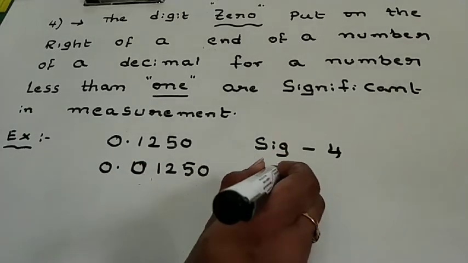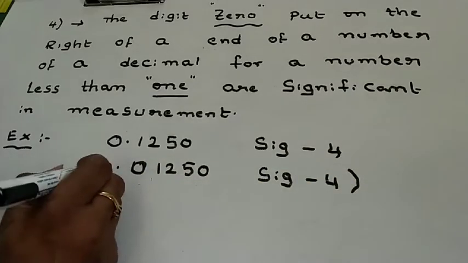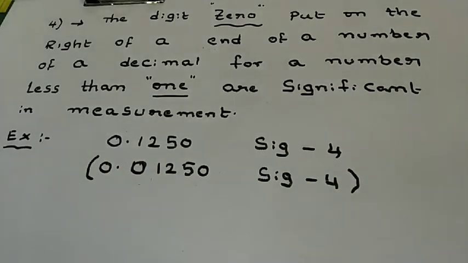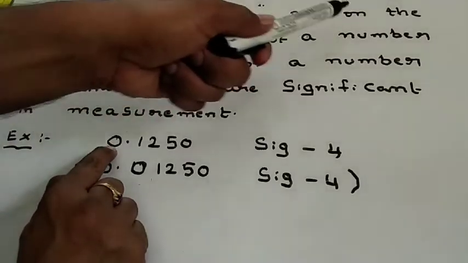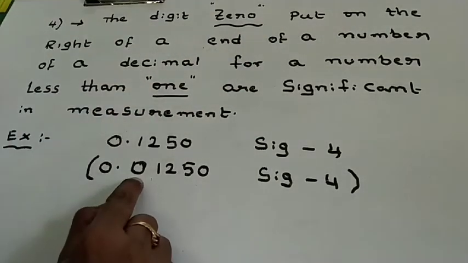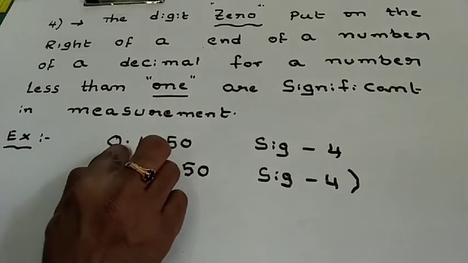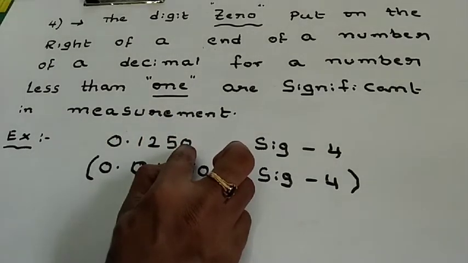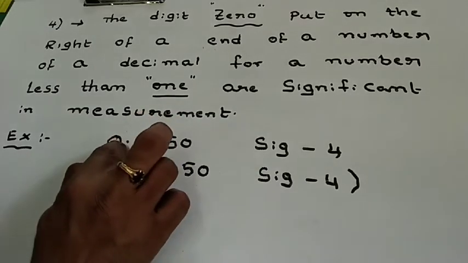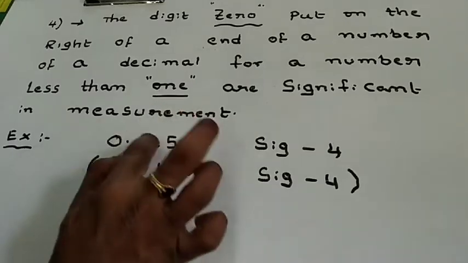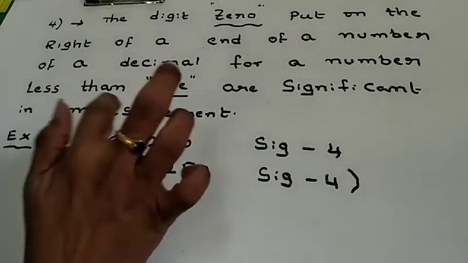Its significance is also 4. Keep this one in bracket. Now, come to the point. Suppose the digit 0 is put on the right side at the end of the number of a decimal, for a number which is less than 1. The whole number is less than 1, and the 0 is significant in measurement.